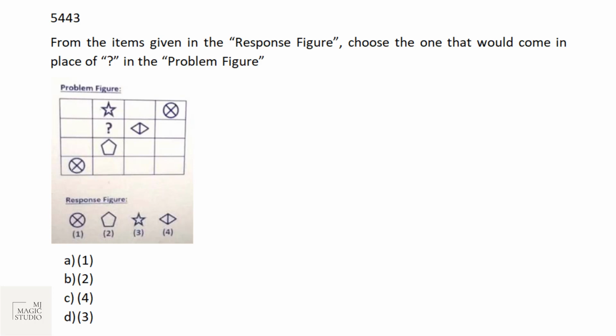We can see that cross symbol is already in row 4. That means it cannot appear in column 2. This position we can't have this cross because it is already there in column 4. Then we know that cross should be there in this column 2. Here already star is there, here pentagon. That means at this position we should have cross. And here we can have this rhombus, 2 triangle attached. So it should be cross, that is symbol 1. We'll mark on A.